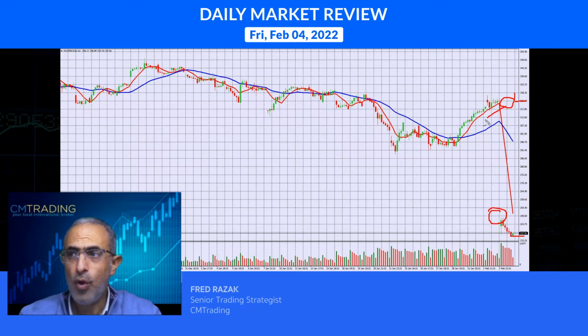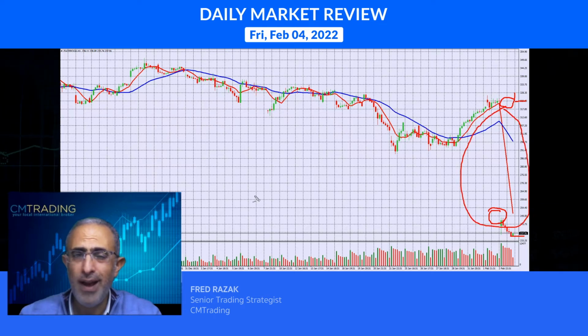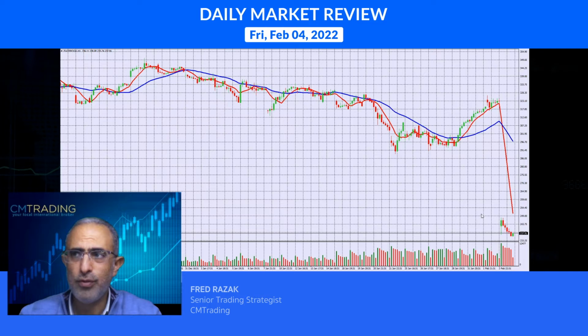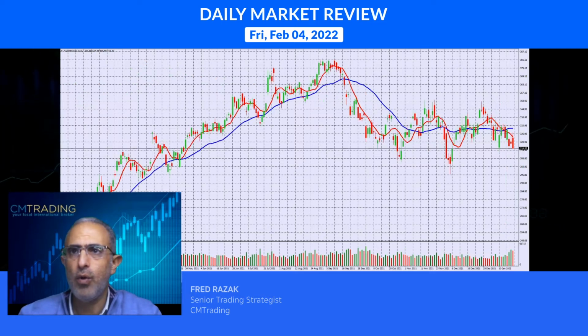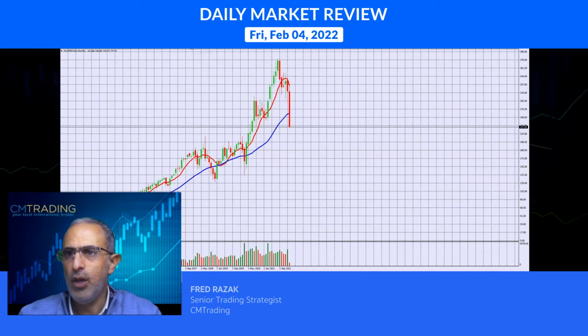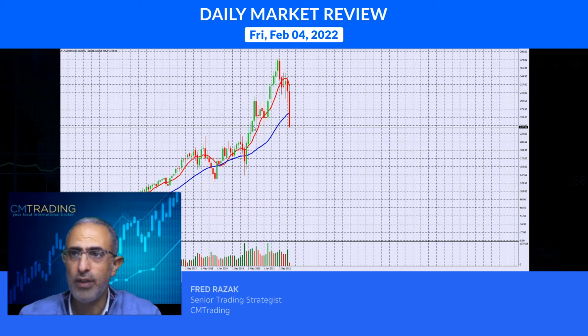So will it close the gap? Probably not. These types of moves are extreme and they are vicious. This could even go down to $100 at this stage. Now, I'm not professing here because I'm not a prophet, but speaking technically, let's look at it. We haven't been in this area since 2020. So the markets are making a correction now. And this is major because look at the 30-day moving average. We're really correcting that as well.